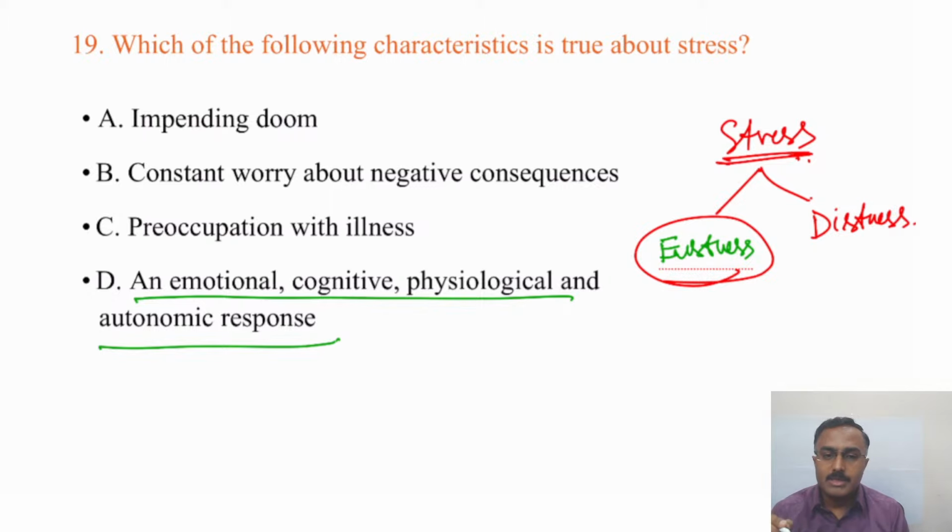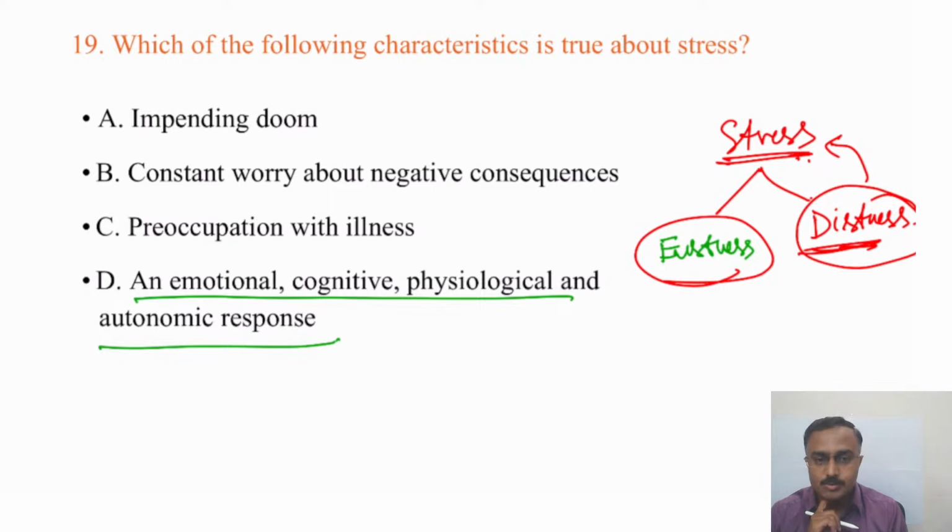When it has detrimental effects or is beyond his coping resources and the response he mounts causes more problems, it becomes distress. It is this distress which is commonly referred to as stress. But technically, stress is just an emotional, cognitive, physiological or autonomic response to any stimulus.